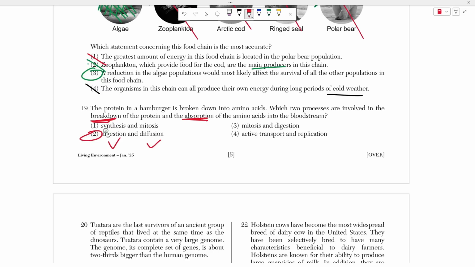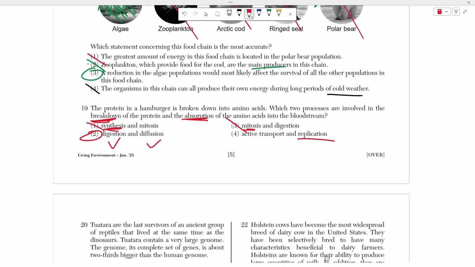If you're breaking something down, synthesis means to make something. Okay, so if you're breaking down a protein, you're breaking it down. You're not synthesizing, you're not making anything new out of it, right? Mitosis, right? If you're breaking down a hamburger, why are you making more copies of your cell? That doesn't make sense. What you want to do is you want to digest it. You want to break it down further, right? Digestion and break down are two synonyms, right? They mean the same thing.